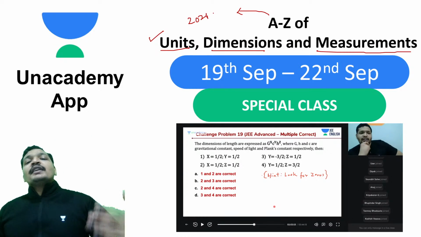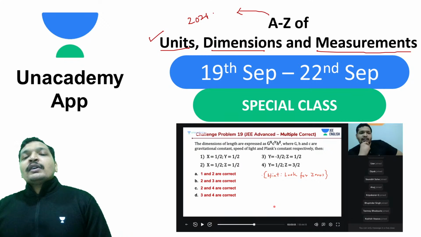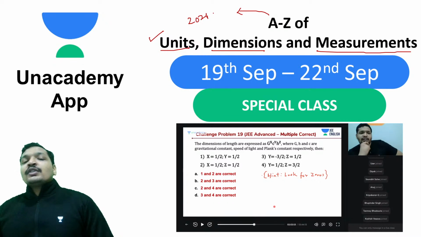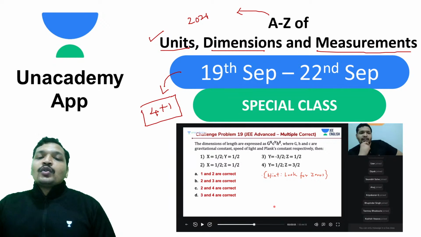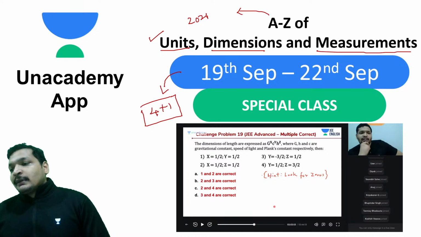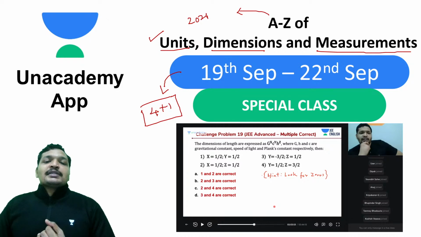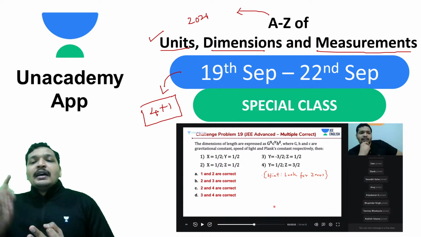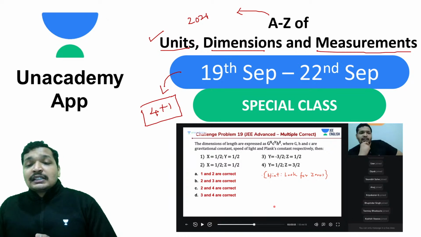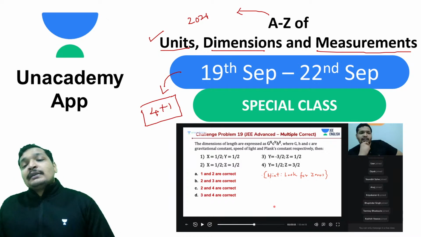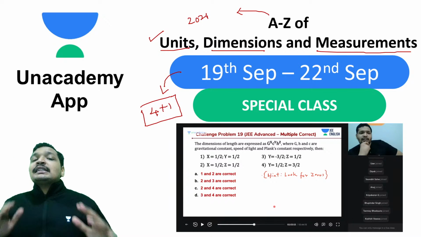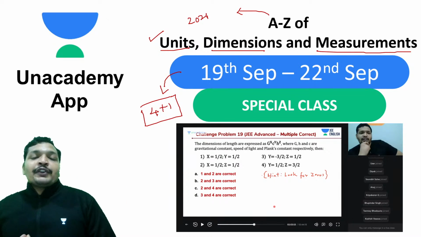But anyway, students, 2021 aspirants, start attending units, dimensions and measurements. All you have to complete is 4 plus 1, 5 sessions to get a complete understanding of units, dimensions and measurements. We have completed unit-based problems, dimensional analysis, error analysis, least count based problems, and measuring instruments like vernier calipers and screw gauge. This is the easiest topic that you can prepare for your JEE Mains and JEE Advanced.